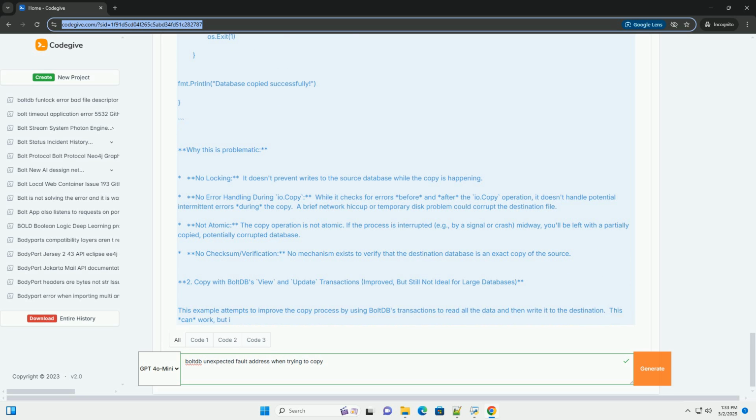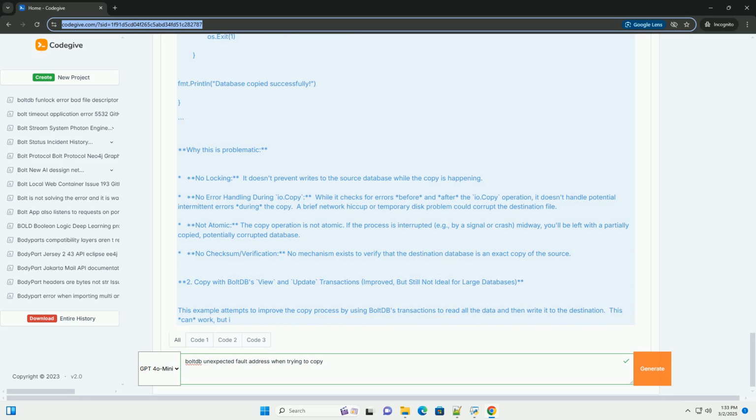Read-only source database, bolt.Open, src path, 0400, nil. This is the most important change. Opening the source database in read-only mode prevents any writes to the source database while the copy is in progress. This ensures a consistent snapshot and eliminates concurrency issues. Failing to do this is the most likely cause of unexpected fault address errors during copying.